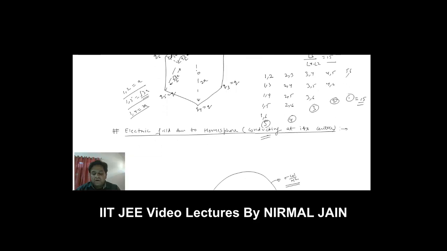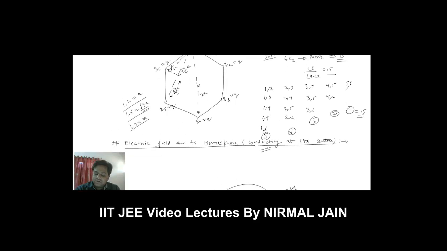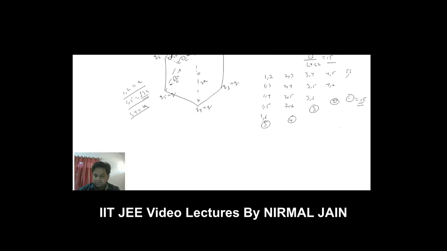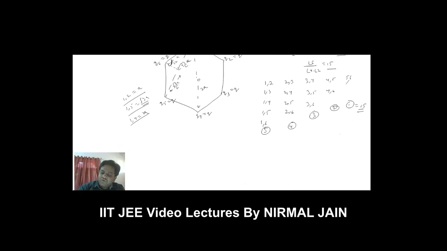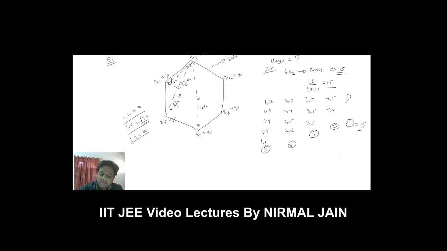So here I will have to identify the pairs which are at separation, let's say, A. I can see that the charges at separation A are 1-2, 2-3, 3-4, 4-5, 5-6, and obviously 1-6. So 6 pairs are at separation A. So this is the potential energy of those 6 pairs.